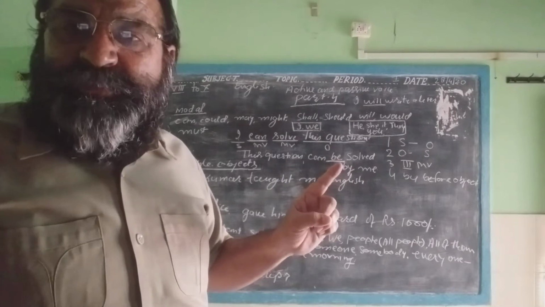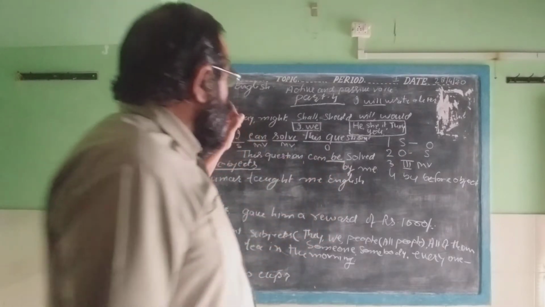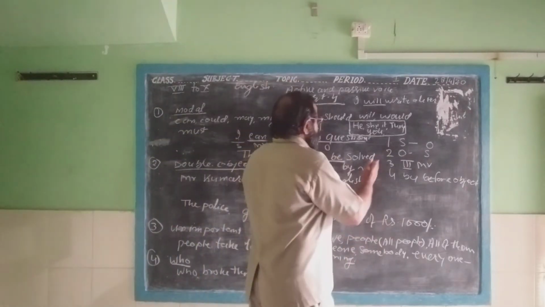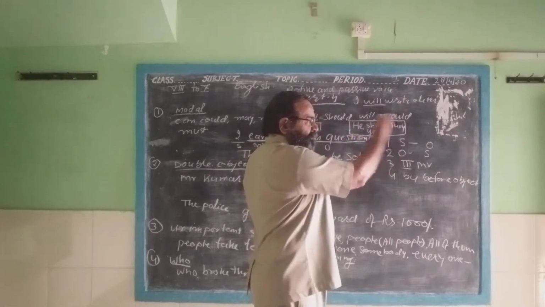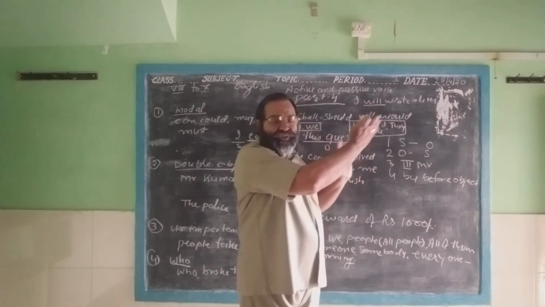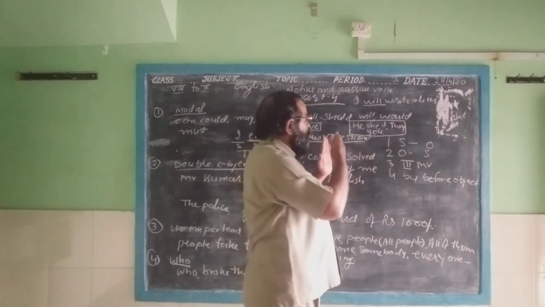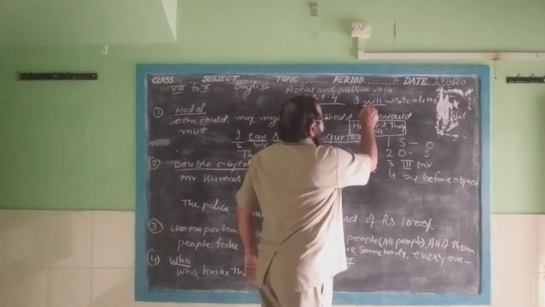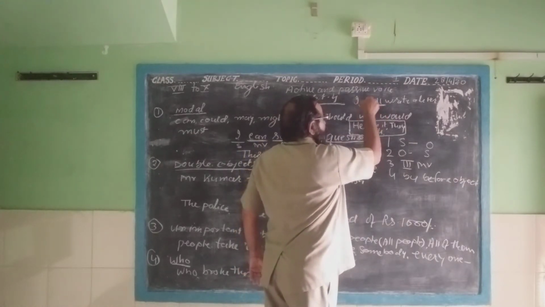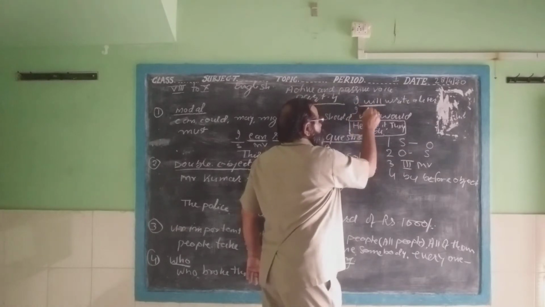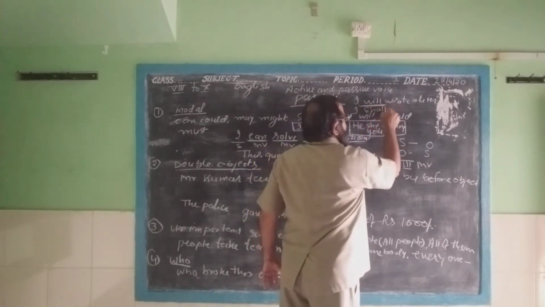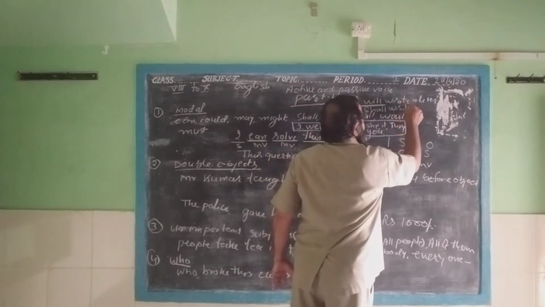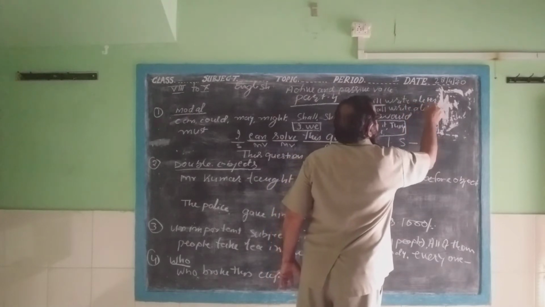How has it become a modal verb? When will and shall are used with the opposite subjects, I will has been used with I. It means I also want to write one sentence here: I shall write a letter.